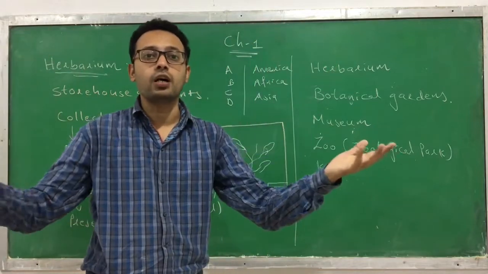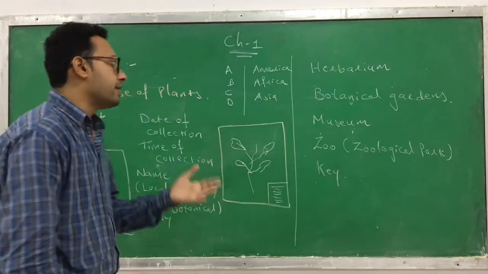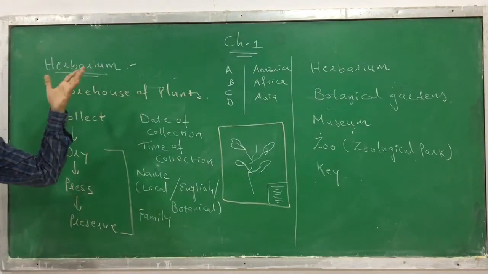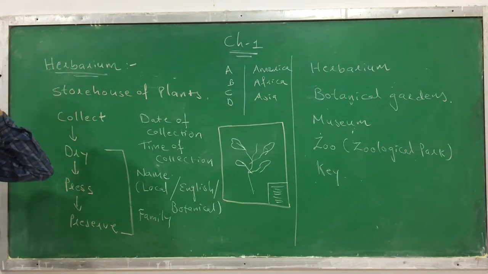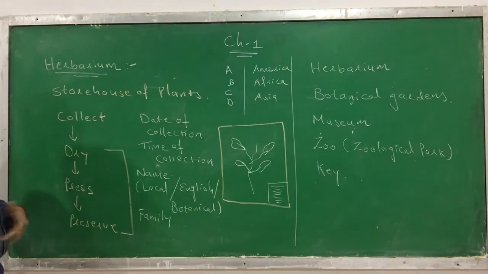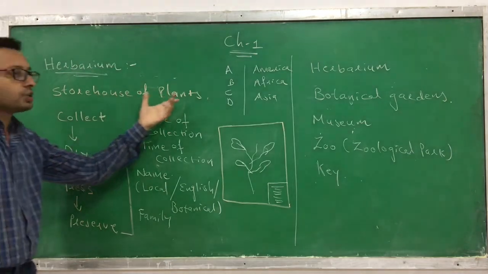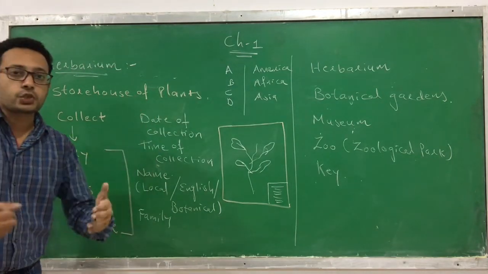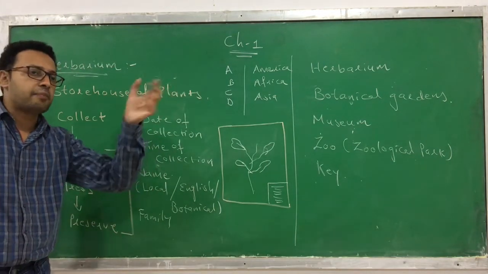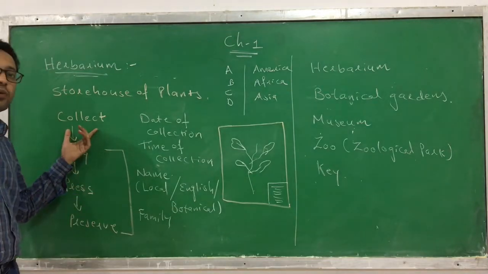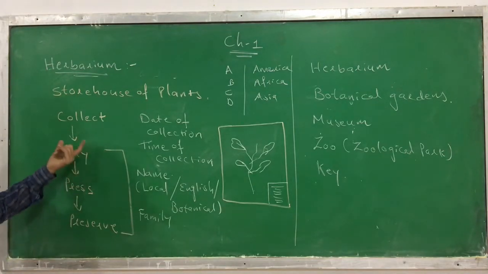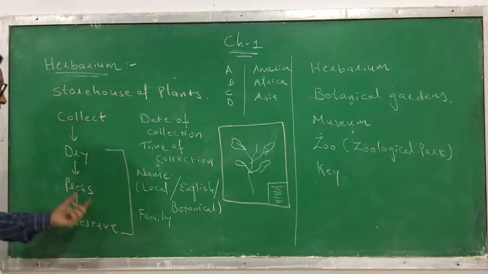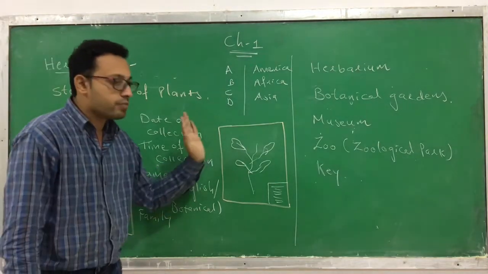The whole storehouse, what are we calling it? Herbarium. I am again repeating it. What is a herbarium? A herbarium is a storehouse of plants, where we store the plants. So we collect the plants from different parts of the world. Then what do we do? We dry it, we press it, we preserve it on this herbarium sheet.